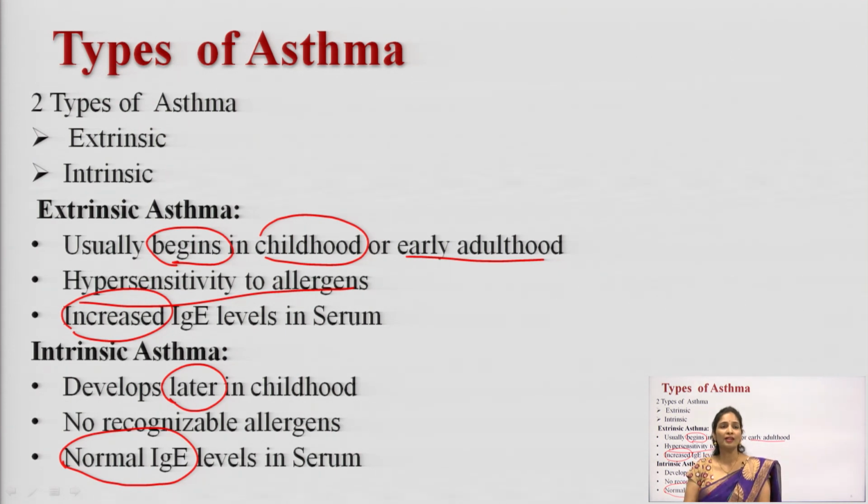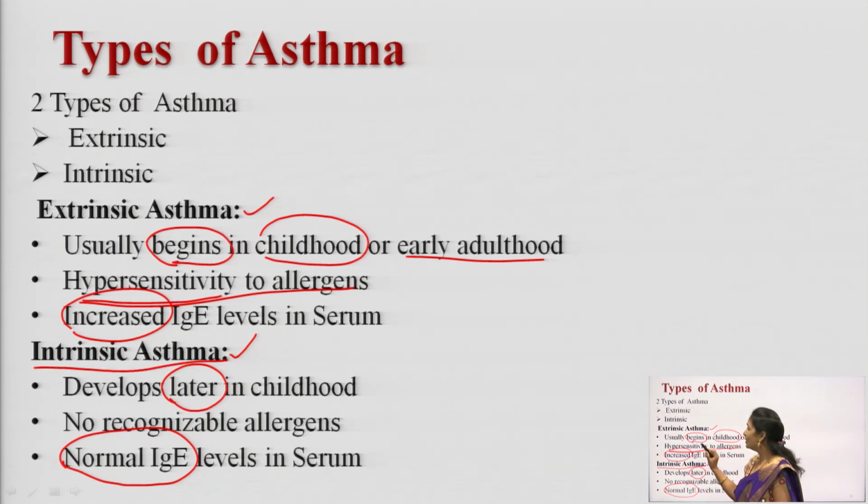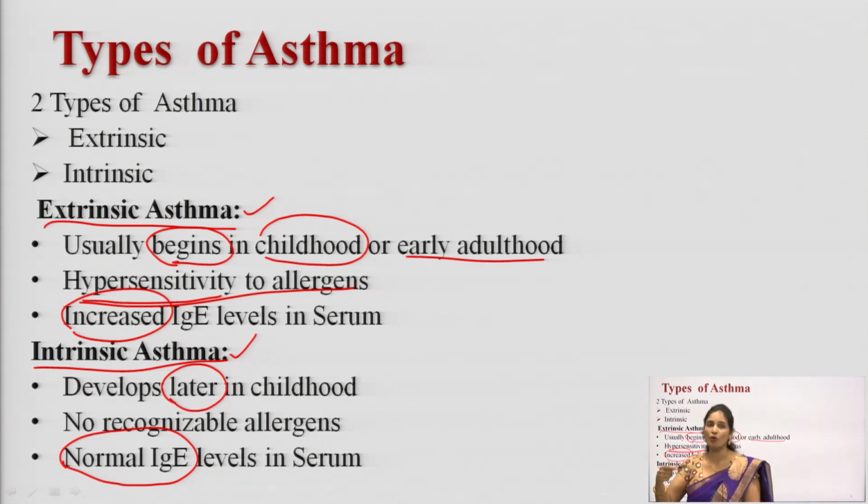Extrinsic asthma usually begins in childhood or early adulthood, but intrinsic asthma develops later. In extrinsic asthma the cause is a hypersensitivity reaction to allergens, but in intrinsic asthma the allergens are not recognized. Of these two, the most common is intrinsic asthma. Extrinsic asthma occurs in episodes.